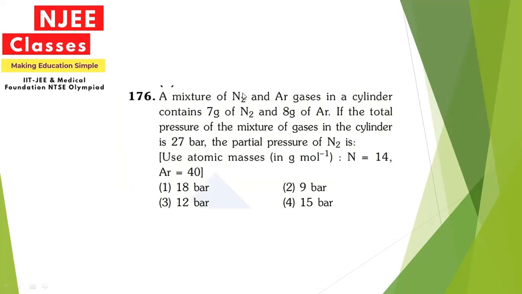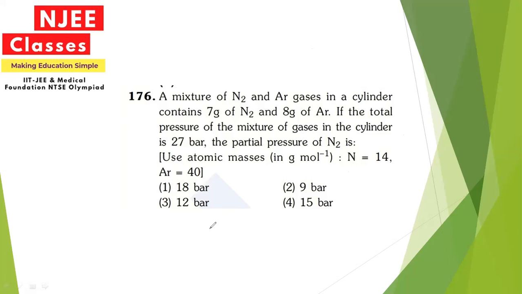Now, a mixture of N2 and argon gases in a cylinder contains 7 gram of nitrogen and 8 gram of argon. If the total pressure of the mixture of gases in the cylinder is 27 bar, the partial pressure of nitrogen is.